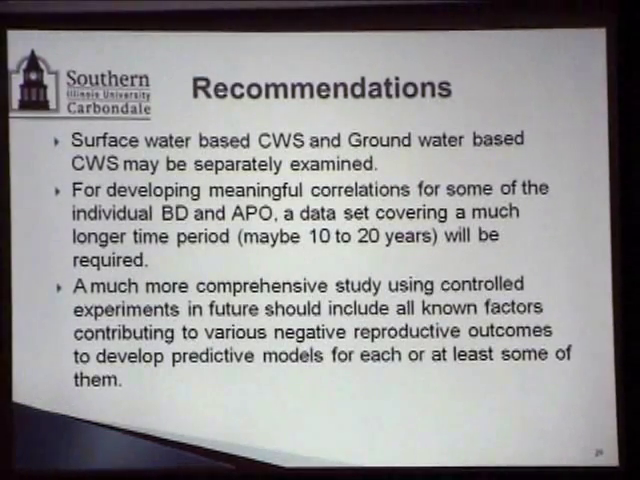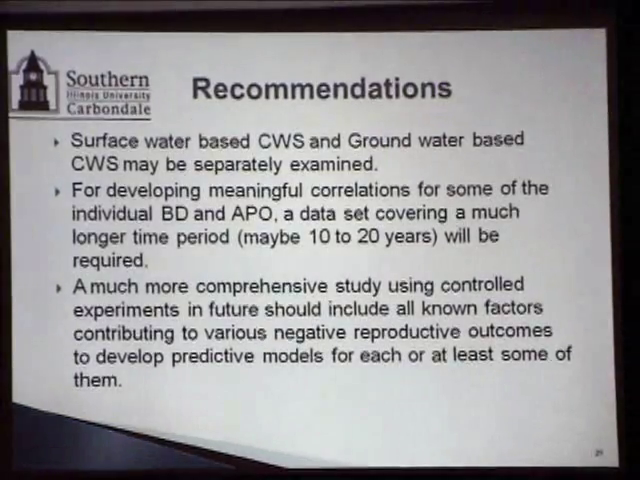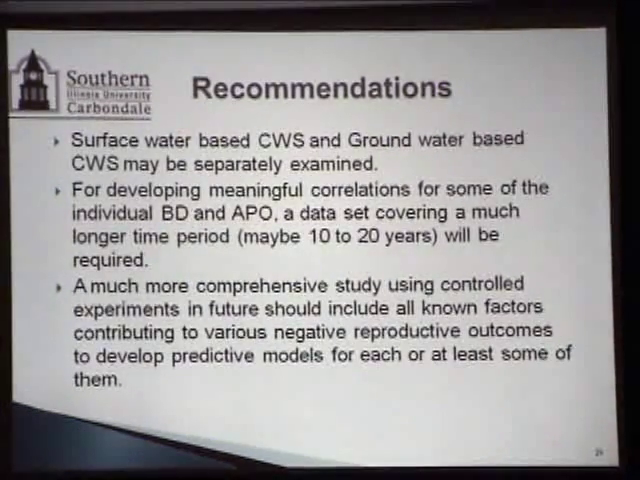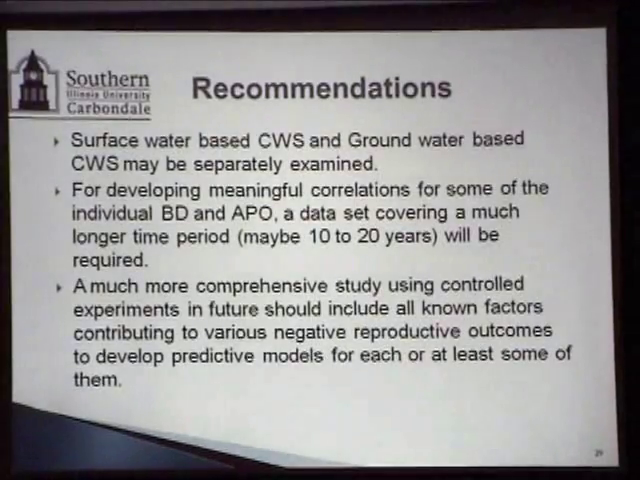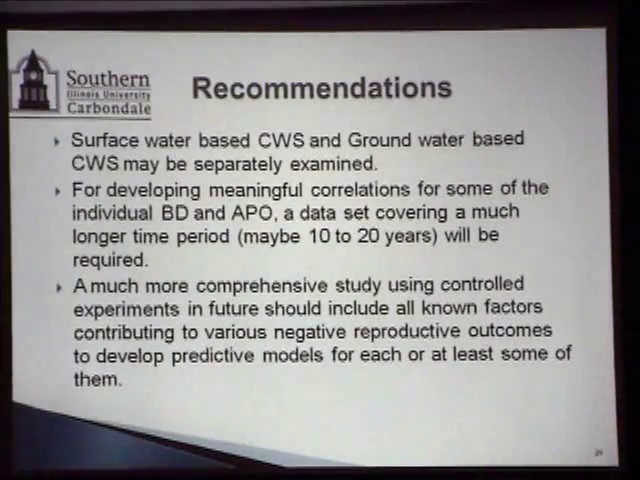A much more comprehensive study using controlled experiments in future should include all known factors contributing to various negative reproductive outcomes, to develop predictive models for each, which is wishful thinking, but at least for some of the important birth defects and adverse pregnancy outcomes. If we can develop a predictive model, that's where the cure will come, so that's the ultimate goal.